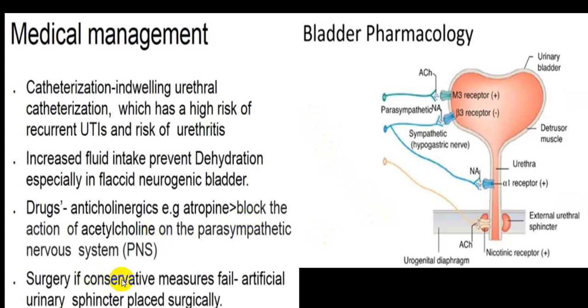Surgery is usually kept in reserve. If conservative measures fail, then only you go for surgical intervention. By and large, two things are tried. If the person has an upper motor neuron bladder, you want to relax the bladder, so you give drugs which relax the detrusor muscle, like anticholinergic drugs. You can also go for Botox injections, which will be beneficial in a person who has sphincter dyssynergia.